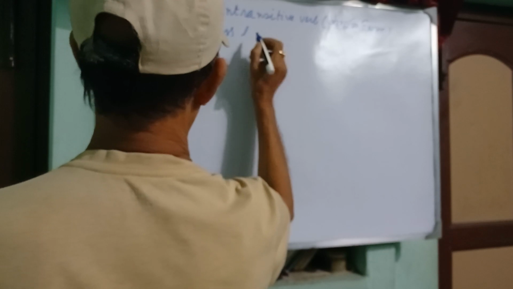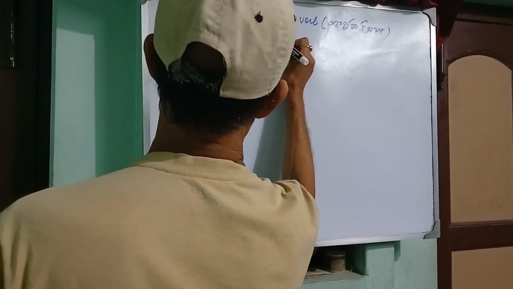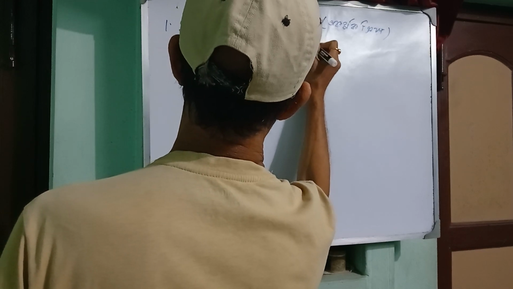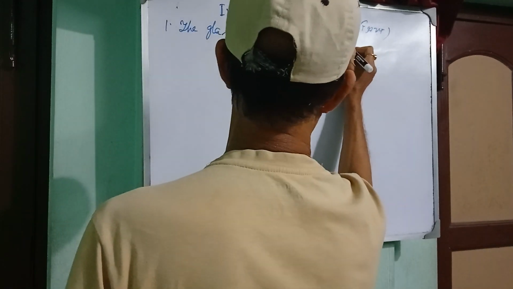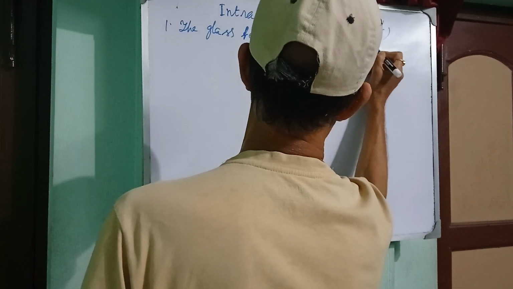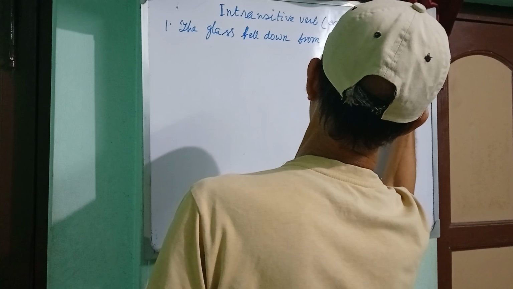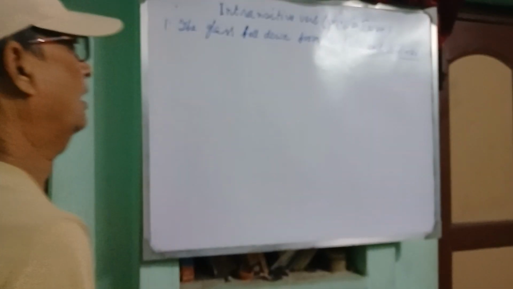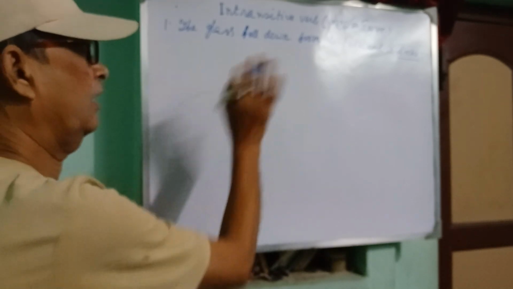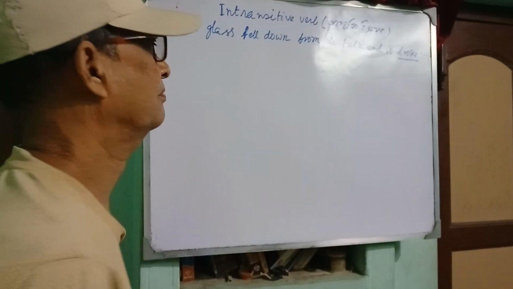My first example: the glass fell down from the table and it broke. Okay? গ্লাসটা টেবিল থেকে পড়ে গেল এবং এটা ভেঙে গেল, and it broke.